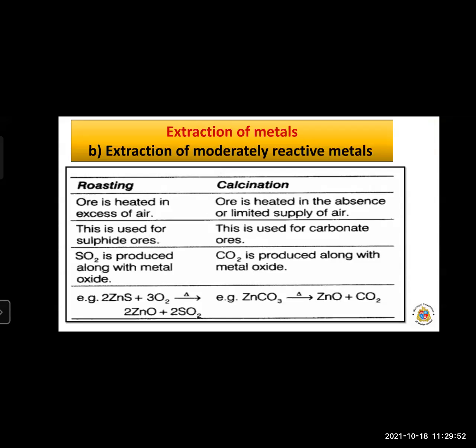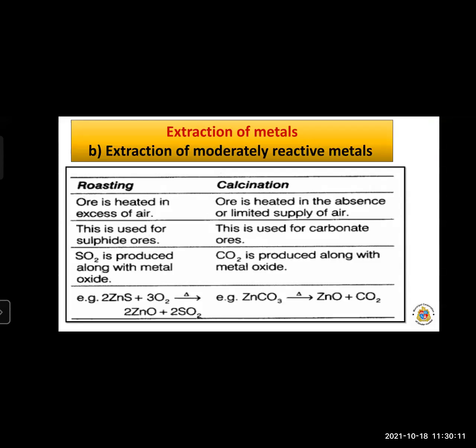So carbonate ores and sulfide ores can be processed by roasting and calcination, and we get the pure metal because of these two methods.